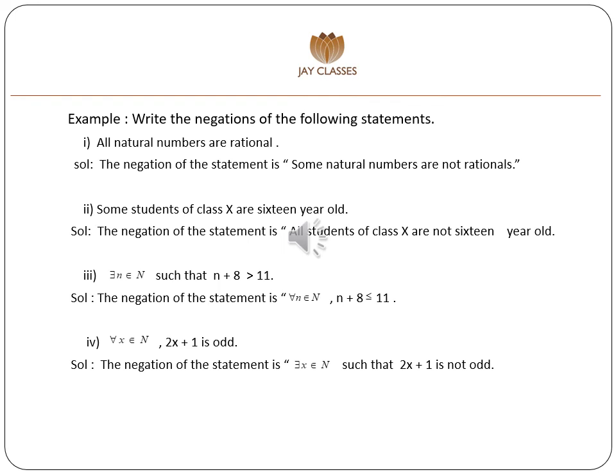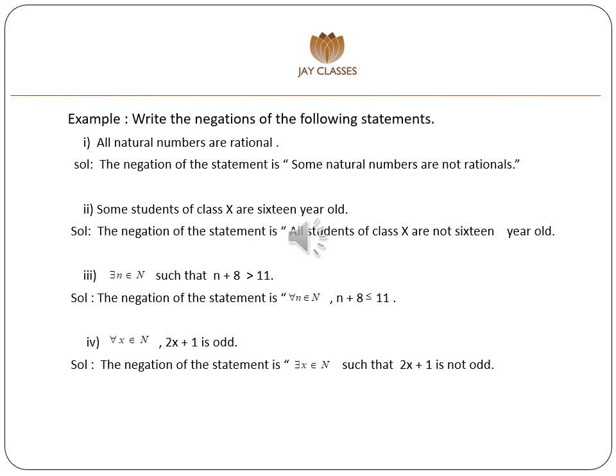Next example, existential quantifier n is element of N such that n plus 8 is greater than 11. The negation of the statement is universal quantifier n is element of N, comma, n plus 8 is less than or equal to 11.